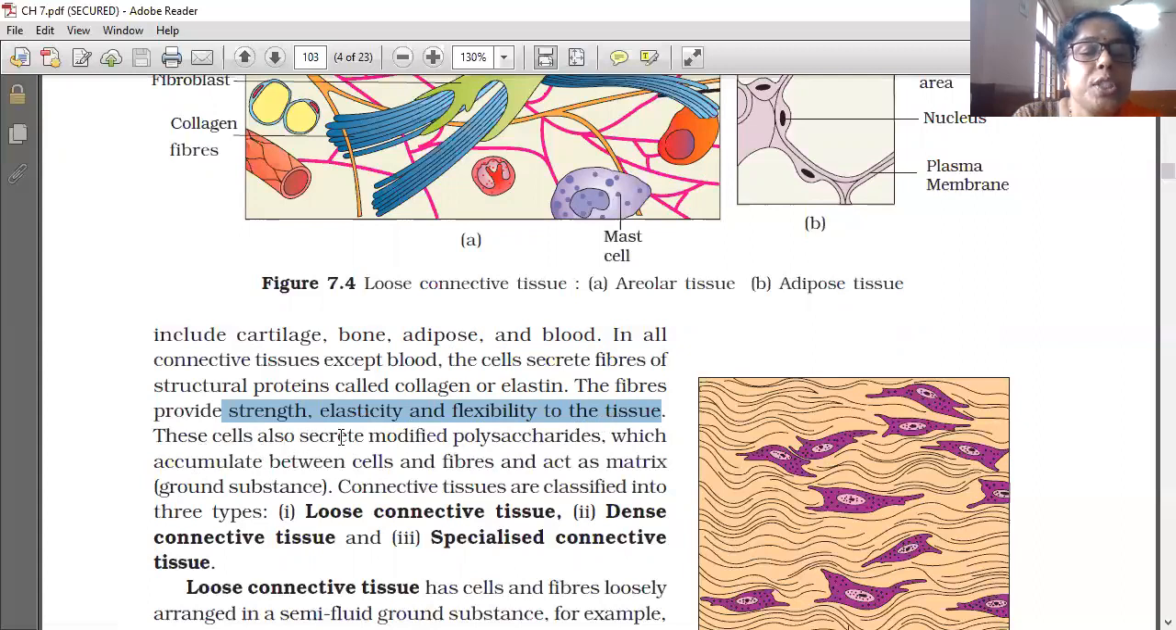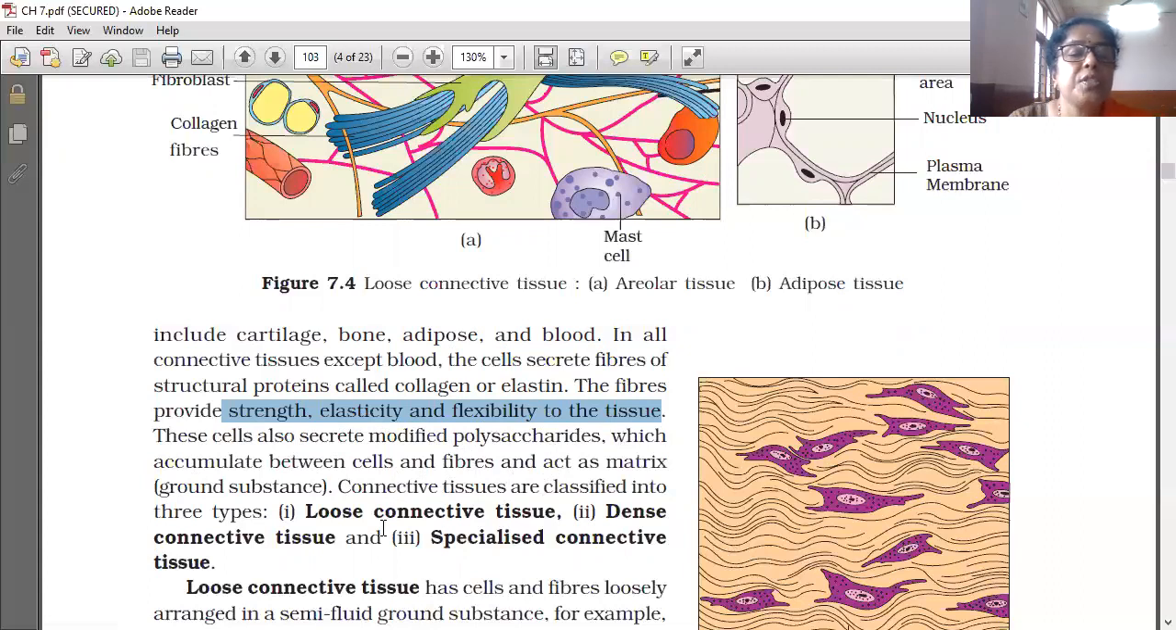These cells also secrete modified polysaccharides which accumulate between cells and fibers and act as matrix.